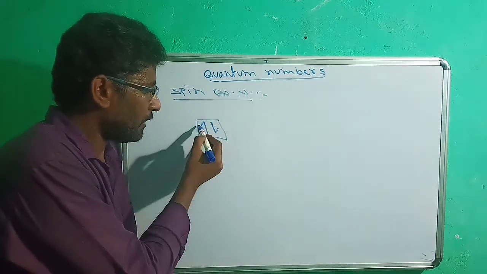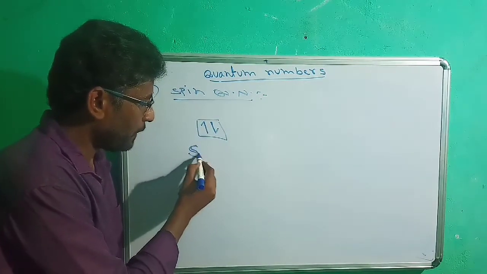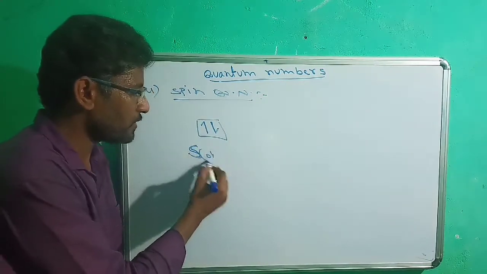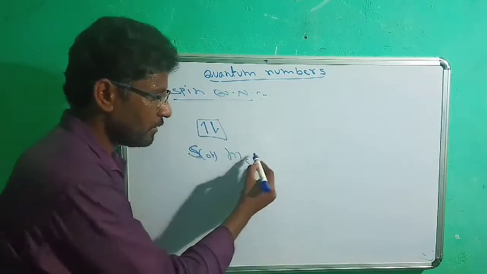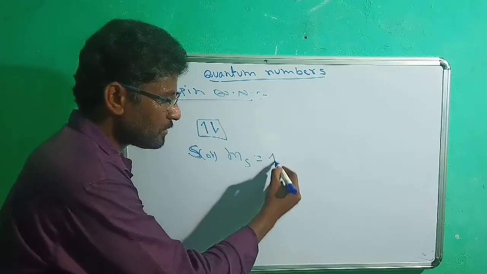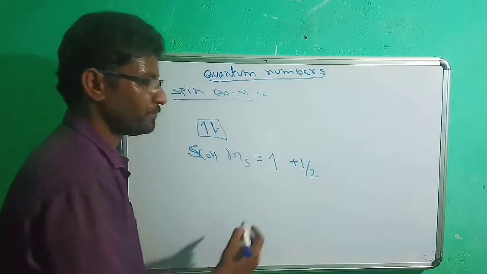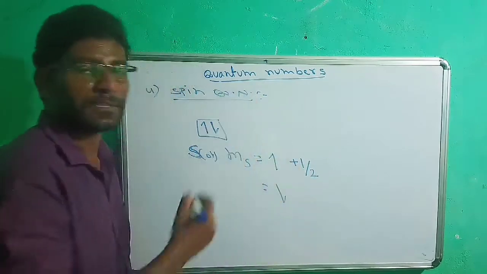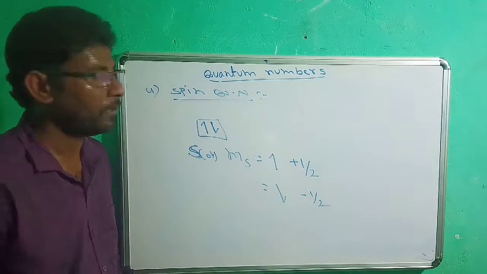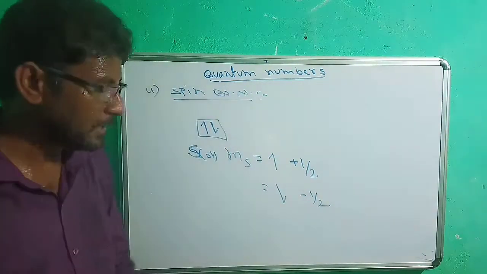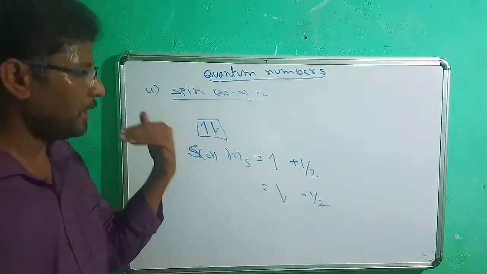If an electron is rotating clockwise, the spin quantum number, represented with s or sometimes called ms, has the value plus 1 by 2. For the anti-clockwise electron, the value must be minus 1 by 2. Simply, the spin quantum number explains the rotation of an electron, either clockwise or anti-clockwise, in an orbital.